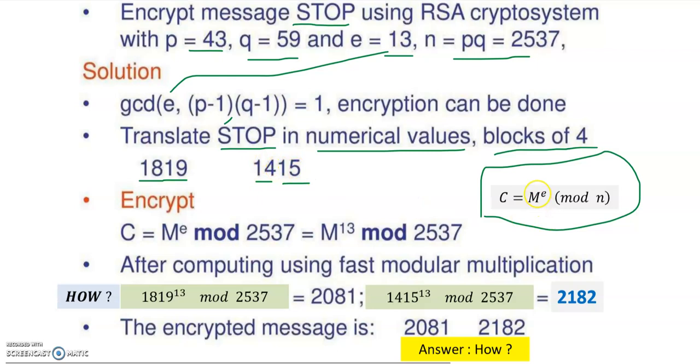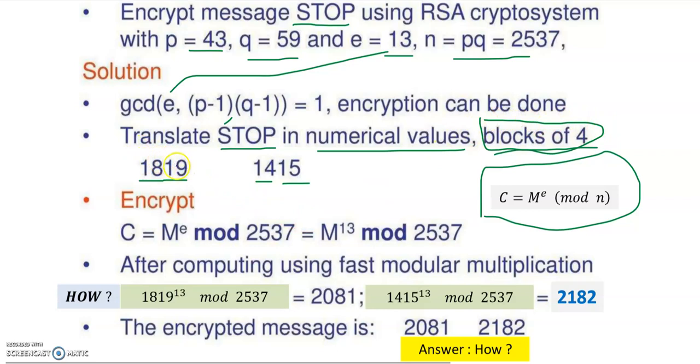Suppose you write all the digits here for M, how to calculate in the calculator to the power 13? Even though you apply the modular exponentiation, it is very difficult. That's why I am taking blocks of 4. It's very important.